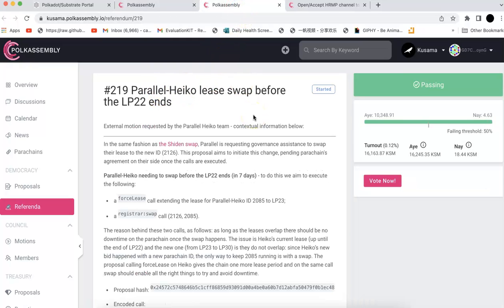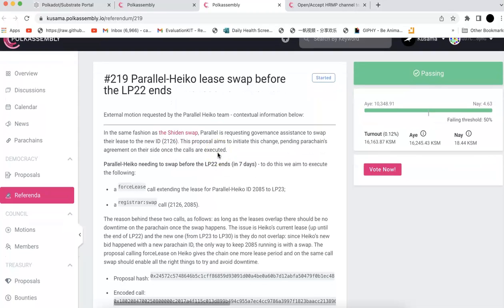The second one is for Parallel Heiko. Parallel Heiko just won the second Cardano, and now this one would be very important because it's very similar to the Shiden swap. They want to swap the old ID to the new ID because they just won the new Cardano, right?